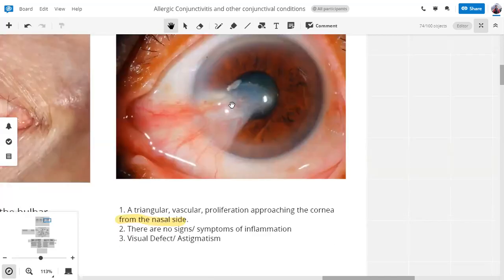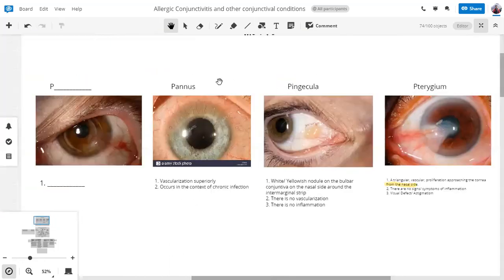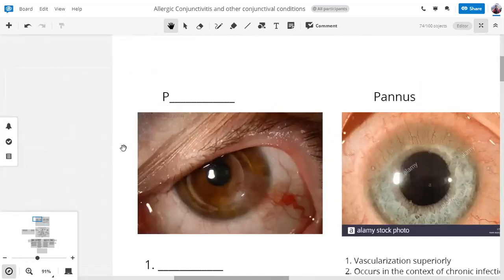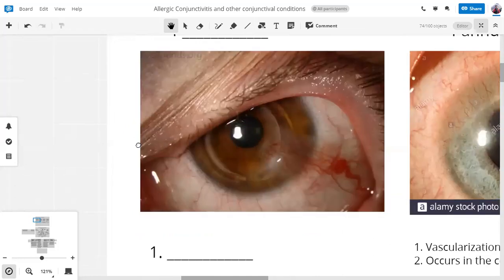If it's asymptomatic, if it's small, only around the margins, so we can monitor it. If it's large, it has to be surgically removed. Surgical procedure, it's not that important, and if I get the time, we will discuss it later on in our sessions. So this is the last P.